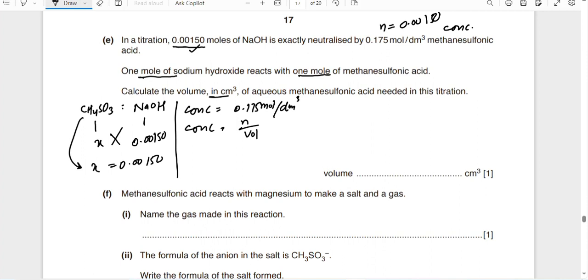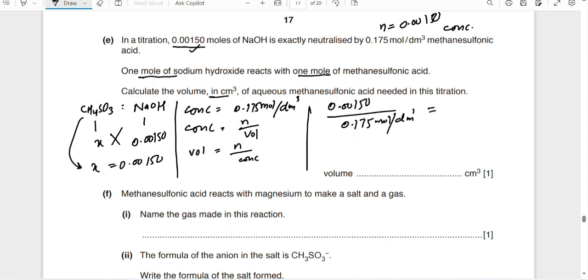So what we have to find is the volume. Volume is equal to number of moles divided by concentration. So the number of moles is 0.00150 divided by the concentration, 0.175 mole per dm cube.